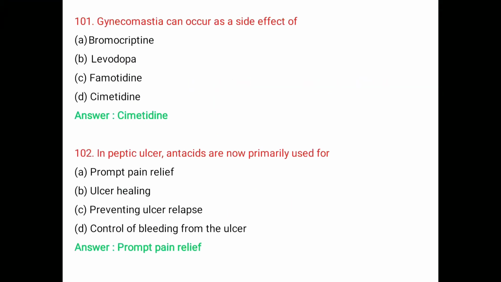Question number 101. Gynecomastia can occur as a side effect of A. Bromocriptine, B. Levodopa, C. Famotidine, D. Cimetidine. The right answer is Cimetidine.